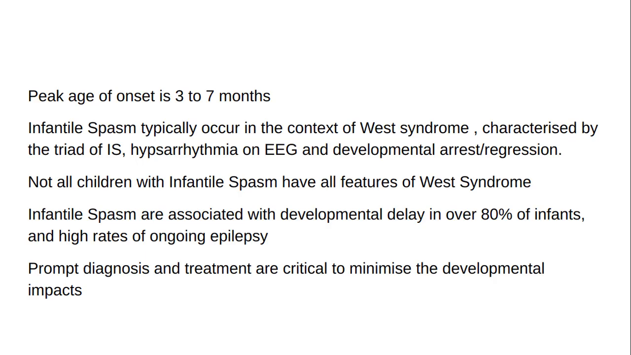Now, let's get started. Most cases occur younger than 12 months, with peak age of onset being 3 to 7 months. Infantile spasm typically occurs in the context of West syndrome, characterized by the triad of IS, hypsarrhythmia on EEG, and developmental arrest/regression. Not all children with infantile spasms have all the features of West syndrome. Infantile spasm is associated with developmental delay in over 80% of infants and high rates of ongoing epilepsy. Prompt diagnosis and treatment are critical to minimize the developmental impacts.